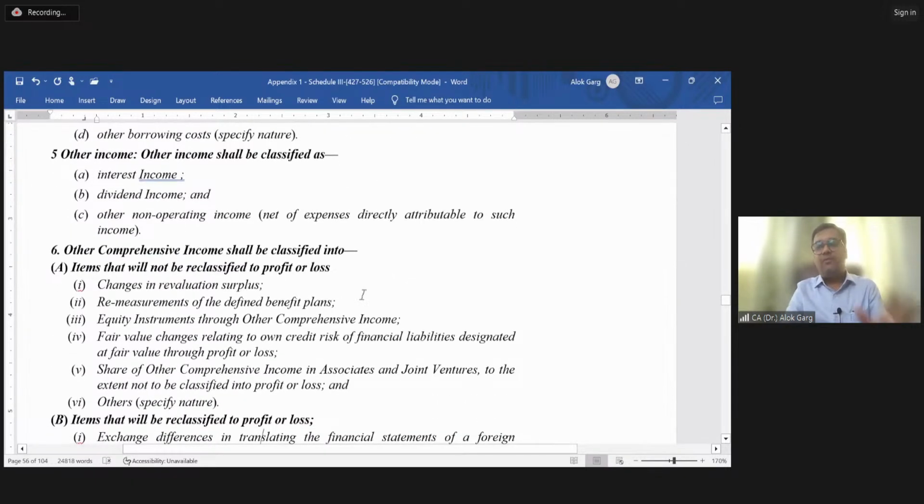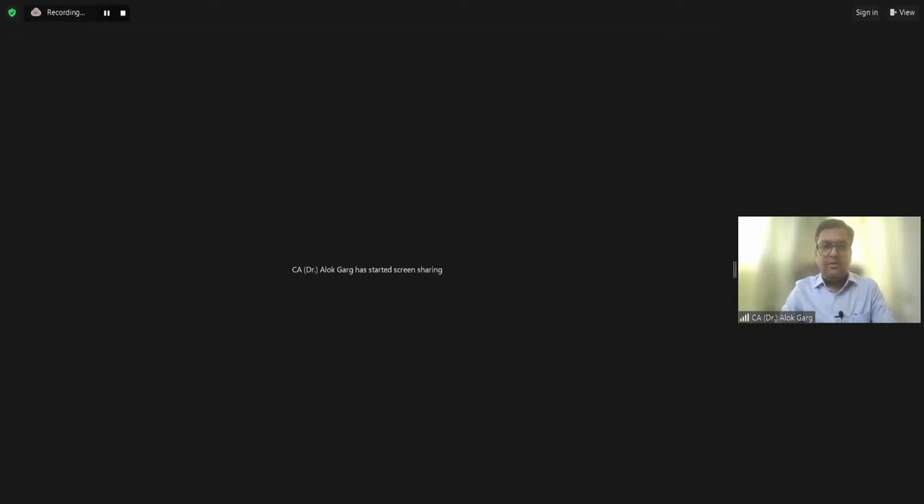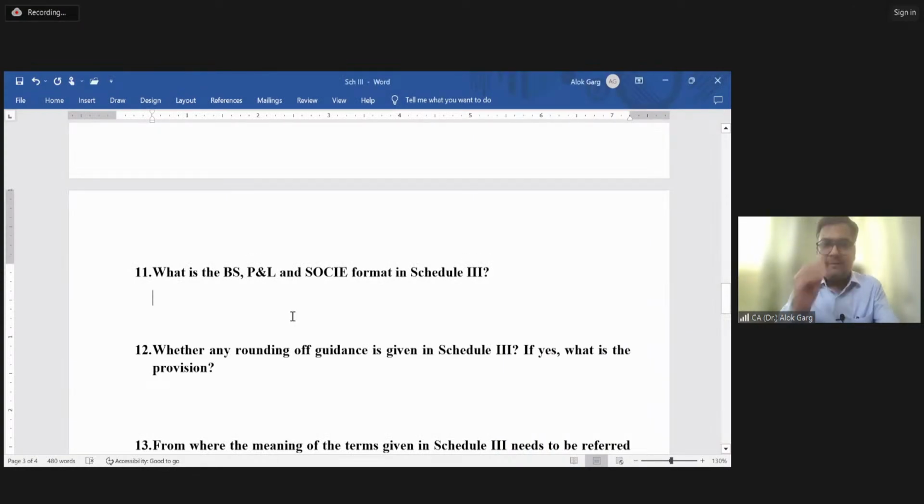So I've shown you the format of the balance sheet, P&L and statement of changes in equity, which is given. And some other disclosure requirements are also there in this Schedule 3 format, right? You just need to refer to that. From the examination perspective, a direct question will not be asked from Schedule 3, but an indirect question may be there, right? As I told you, to prepare a balance sheet, to prepare a P&L, in that case you should be aware of the format, right? Is that clear, friends? So this part we have covered. This part I have already shown you.